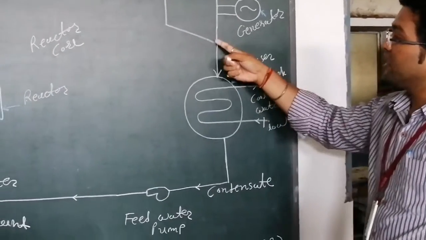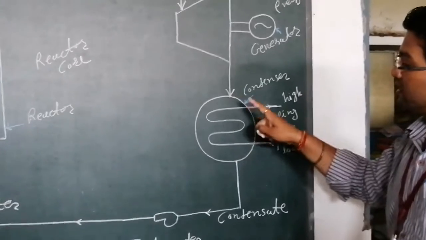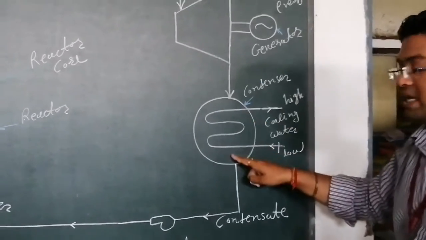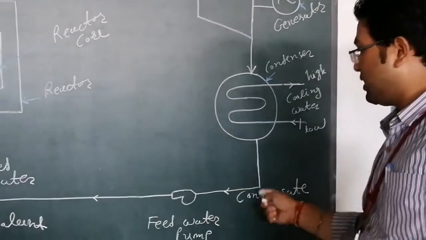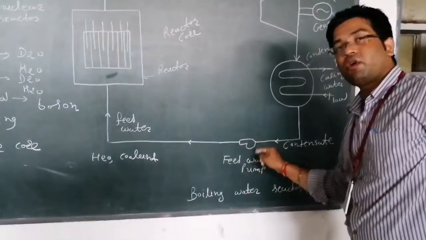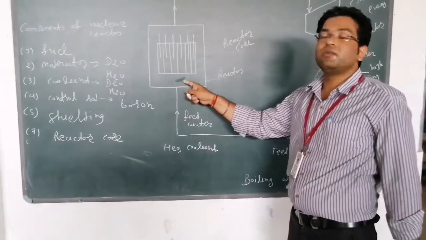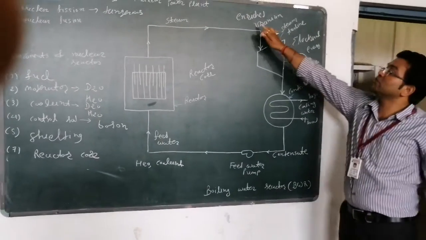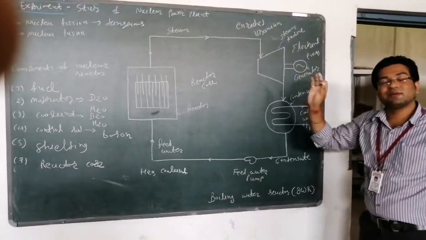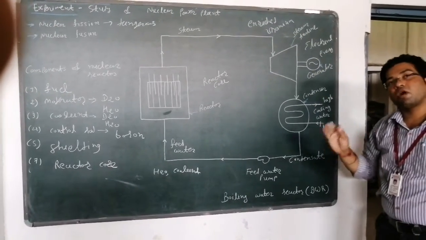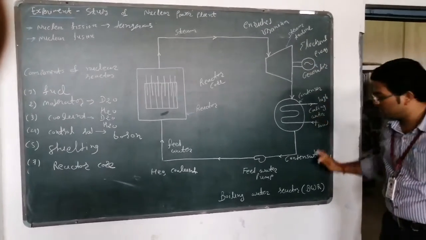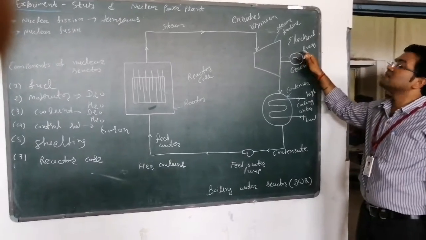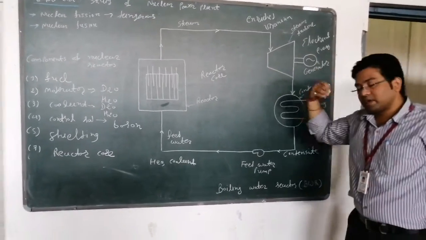So the steam expands and condenses into liquid, and this liquid goes to the feed water with the help of the feed water pump. So in the boiling water reactor we use enriched uranium as fuel and water as moderator and coolant, and from this we can generate power.